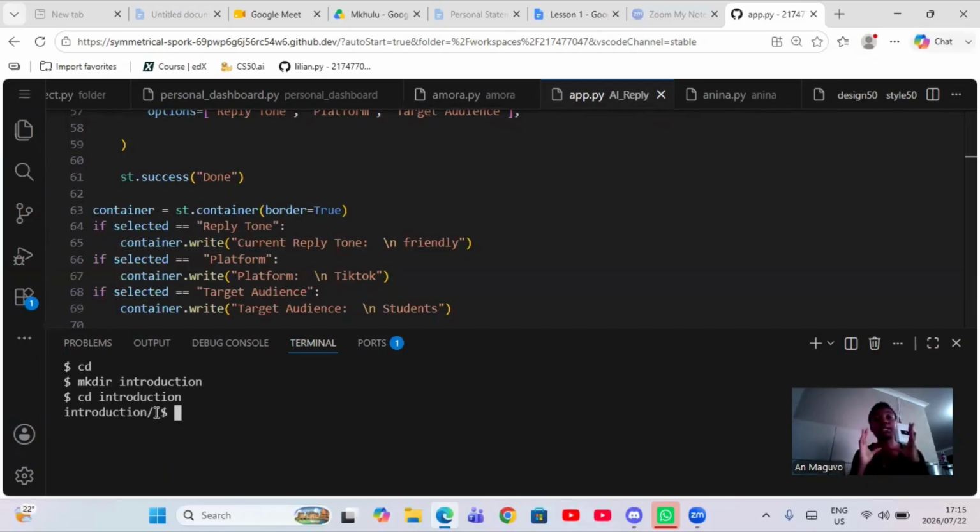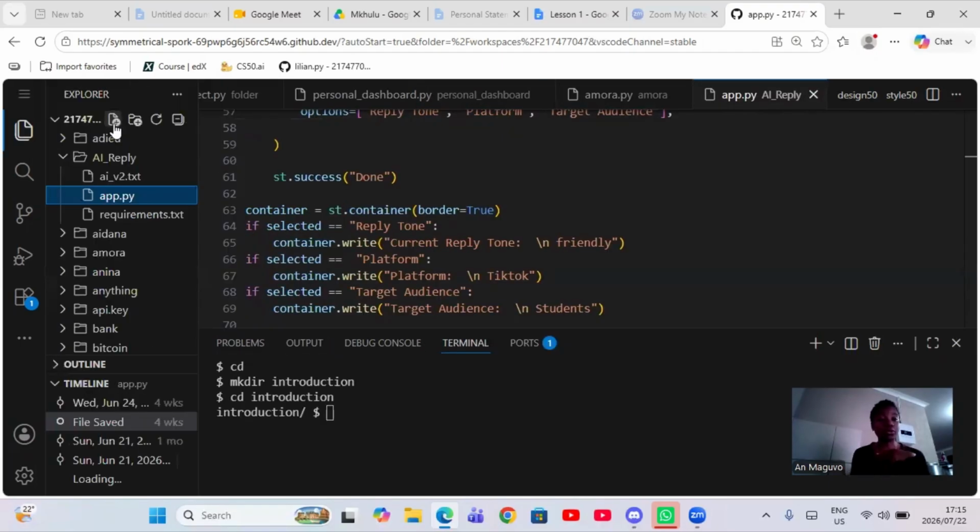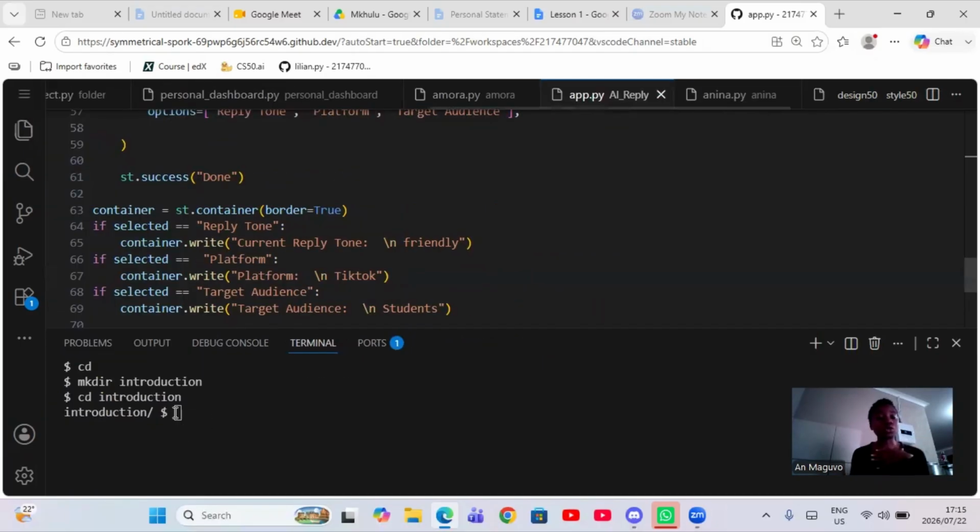Okay, then now we are going to create a file. Likewise, you can click here on the Explorer. Click here to create your file. But just to give us more control, we are going to use commands again. So to create a file, you simply type code space and then the name of the file.